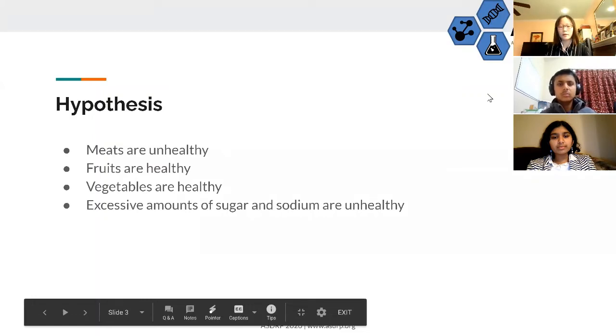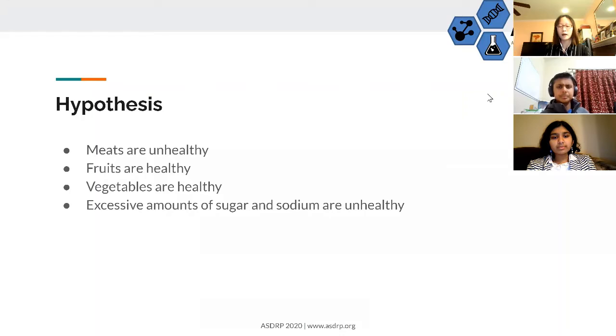Before we began, we made predictions regarding the results. We predicted that meats would be unhealthy due to high levels of saturated fats. Due to the amount of fibers, vitamins, and minerals in fruits and vegetables, we said they would be healthy. We also assumed that foods with high amounts of sugar and sodium would be unhealthy.